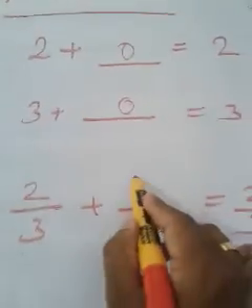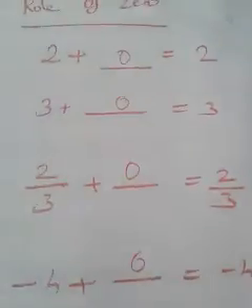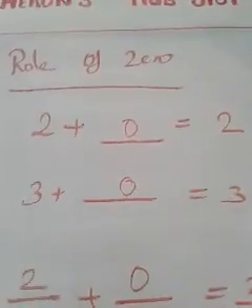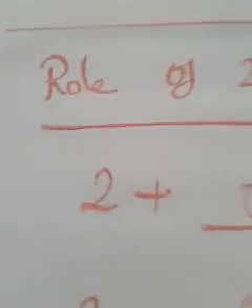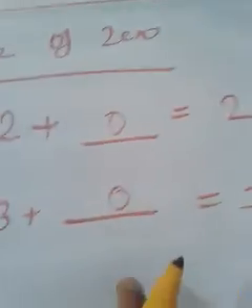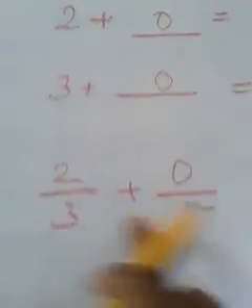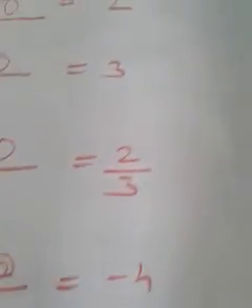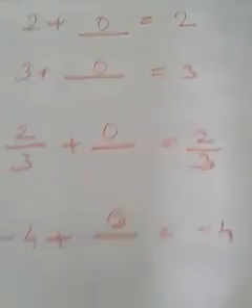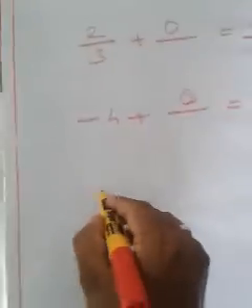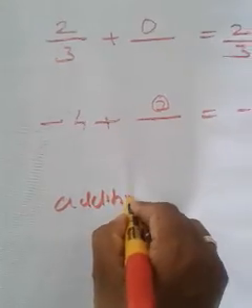Why? Because we know that when we add 0 with any number, we will get the same number. Are you following me? That's why 0 is known as additive identity.